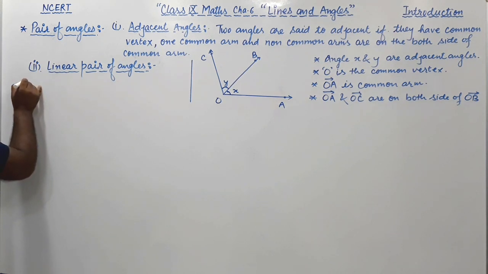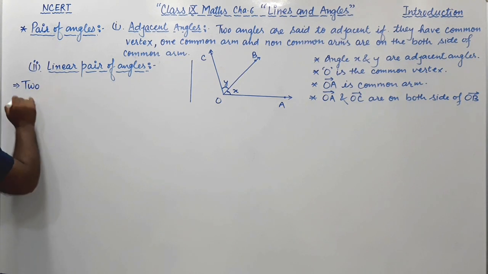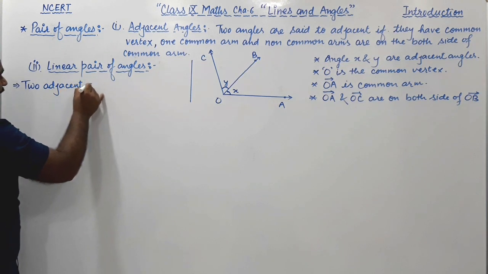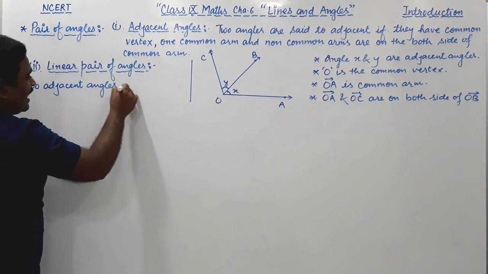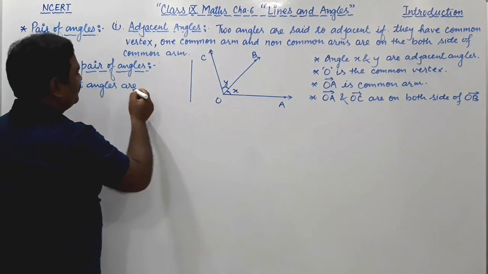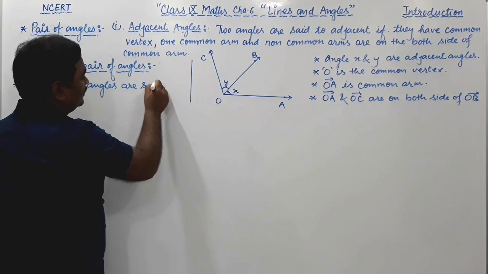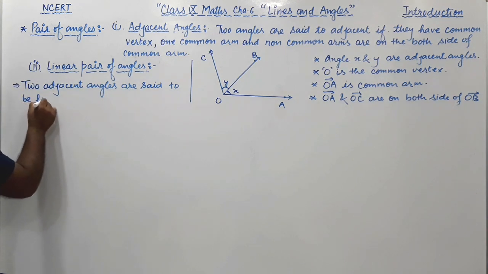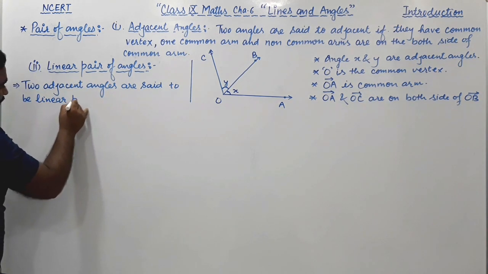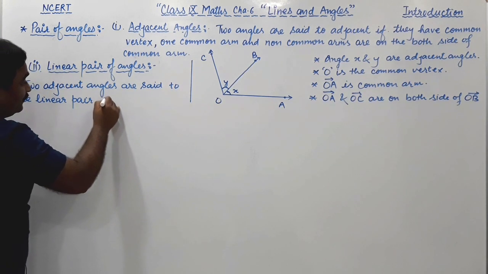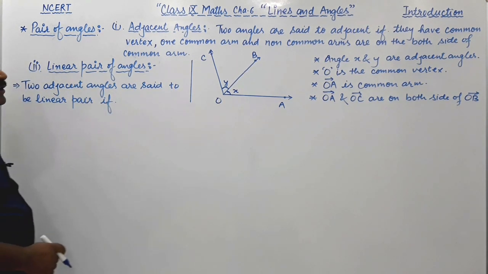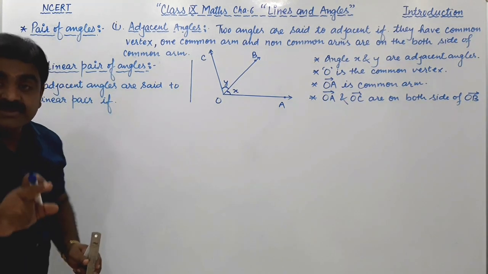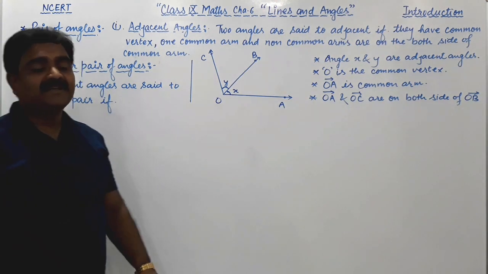Means two adjacent angles are said to be a linear pair if a condition is given. What is the condition that you have to understand?